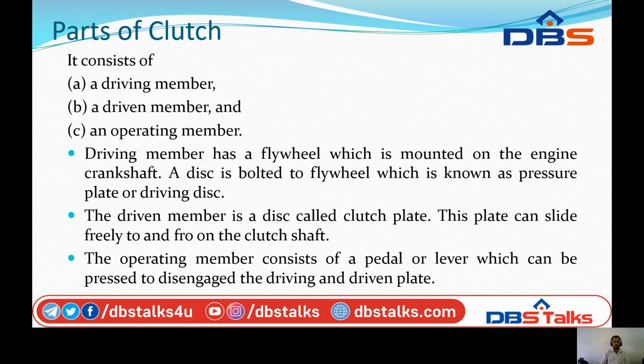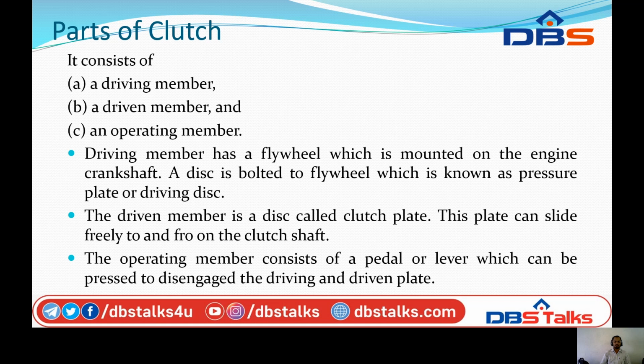The parts of a clutch are a driving member, a driven member and an operating member. The driving member has a flywheel which is mounted on the engine crankshaft, and a disc bolted to the flywheel, known as the pressure plate or driving disc. The driven member is called the clutch plate.